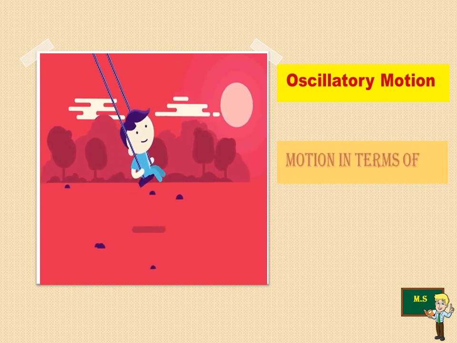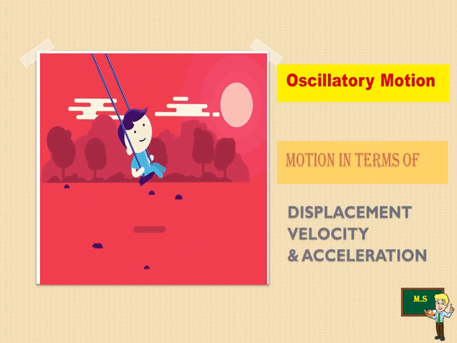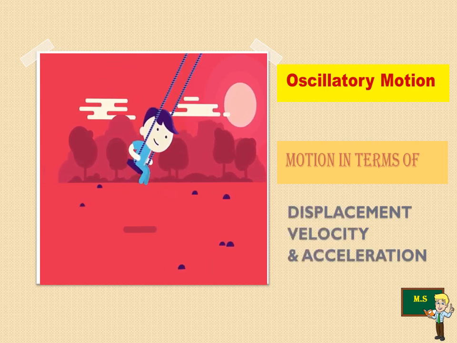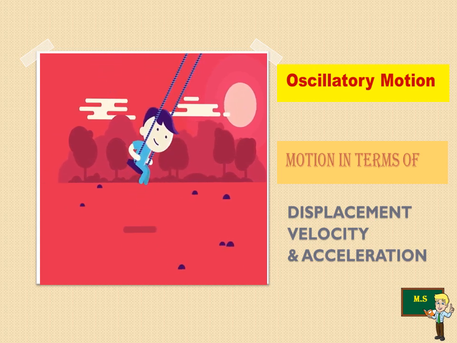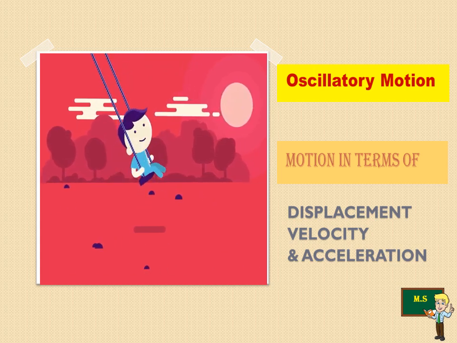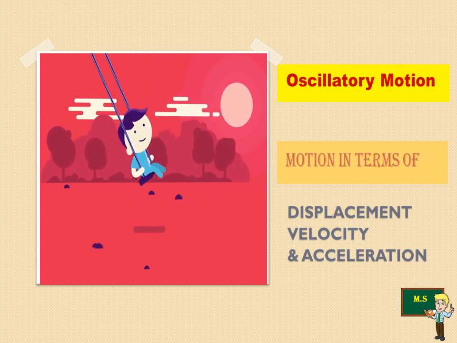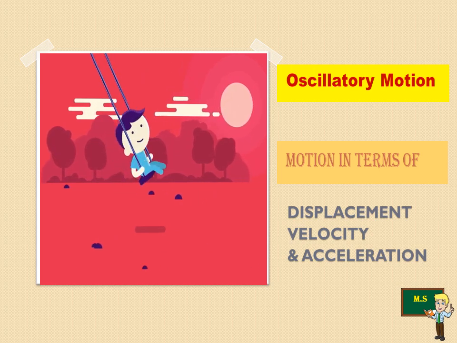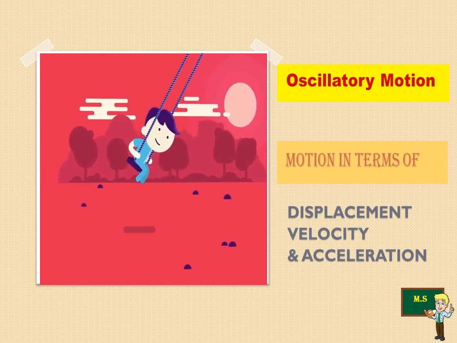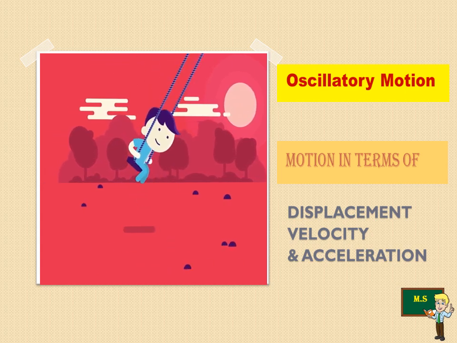Okay. Now, motions are described in terms of three things. One is displacement, another one is velocity, and the third one is acceleration. Now, there comes a question. Let us investigate the cause of motion. When a body is at rest and starts moving, what causes the body to move in a direction or an area?